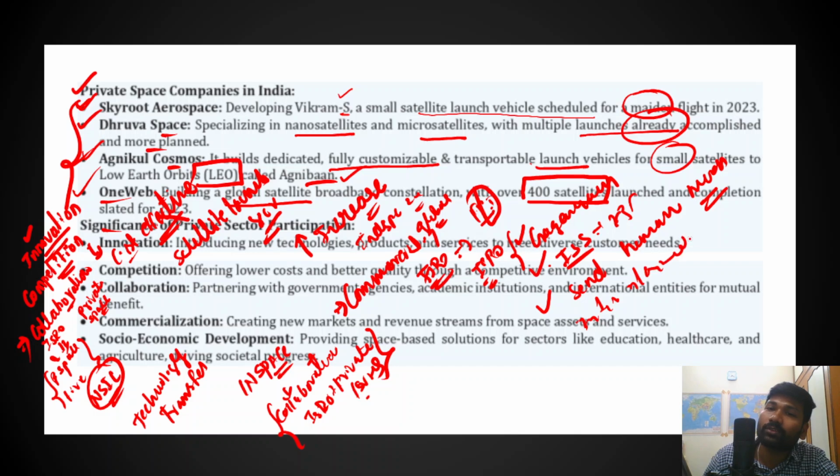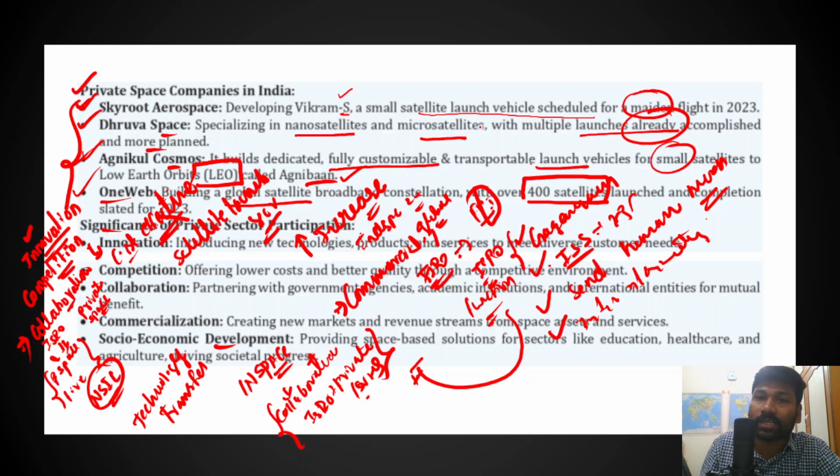So in order to achieve all these objectives, the existing roles and functions of ISRO when it comes to launching these satellites need to be outsourced to private firms, right? So commercialization will also help ISRO in the coming years, and establishing private space firms would also result in socio-economic development. For example, remote sensing satellites.